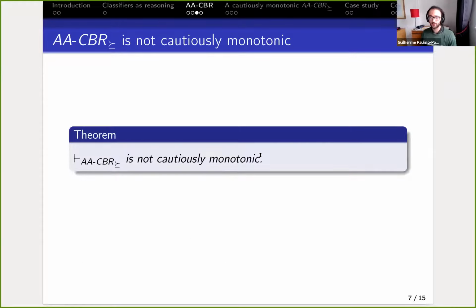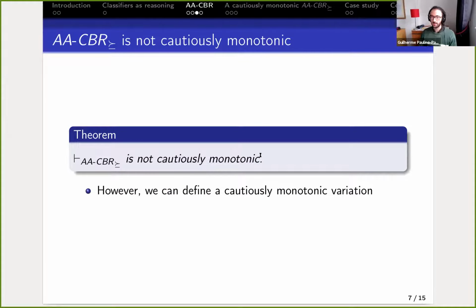So there are two issues with ACBR. The first of all is we can prove that it's not Cautious Monotonic. I'm not going to show the counterexample, but it's in the paper. But we can define a Cautious Monotonic variation of it.